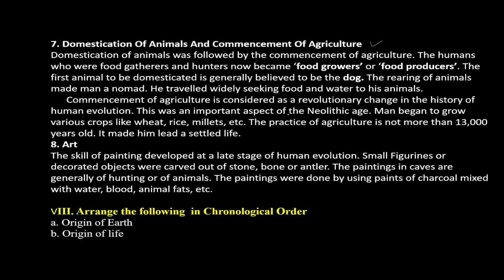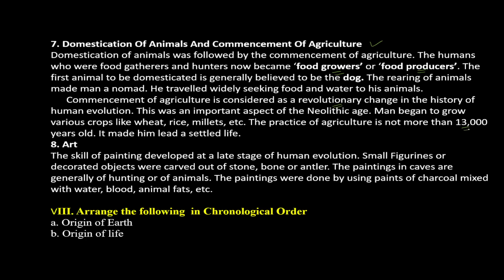After the commencement of agriculture, the food gatherer became a food grower and food producer. The dog is believed to be the first animal domesticated by man, but after domesticating animals, man became a nomad because he traveled for food and fodder for his animals. Commencement of agriculture is considered a revolutionary change in the evolution of human beings.